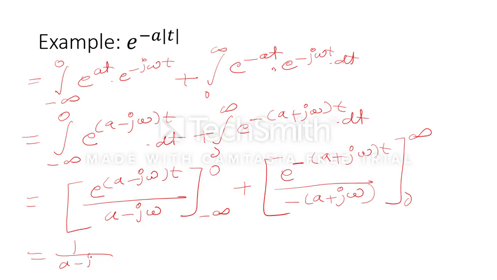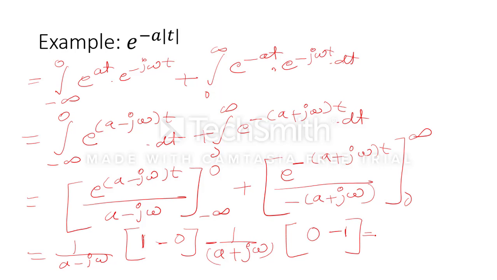One upon a minus j omega, e to the power 0 will be 1, 1 minus e to the power minus infinity, which is 0, minus one upon minus a plus j omega, and the limits: e to the power minus infinity is 0 and e to the power 0 is 1. So when we open the bracket, we get 1 upon a minus j omega plus 1 upon a plus j omega. When we solve it, we will get nothing but 2a upon a square plus omega square.